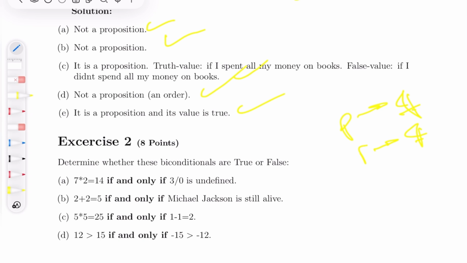But we also know that Q implies P. So what is this saying? This is saying that if P happened, then Q happened, and if Q happened, then P happened.